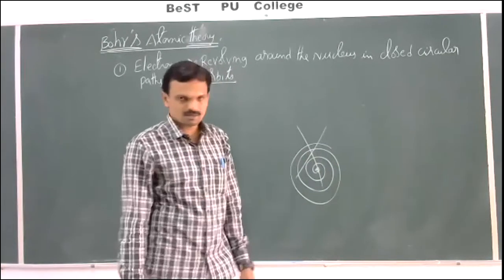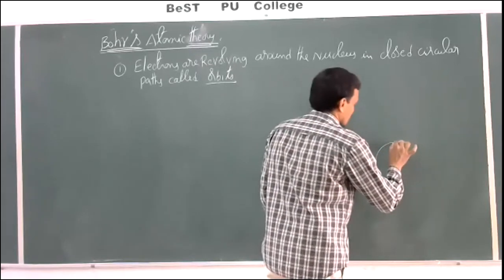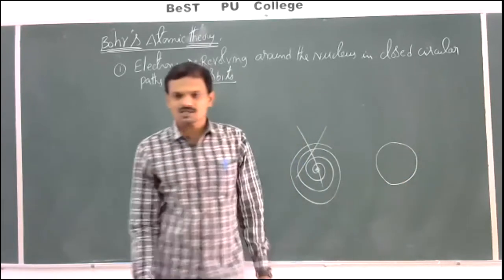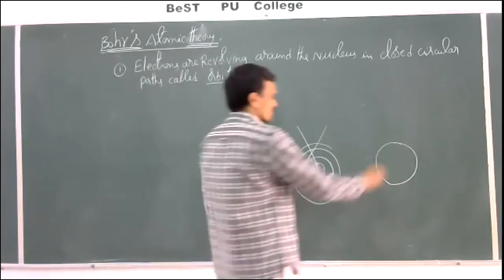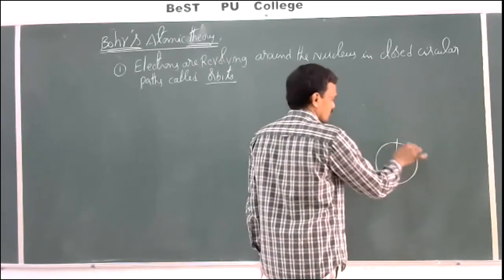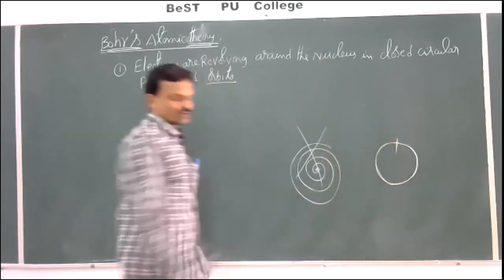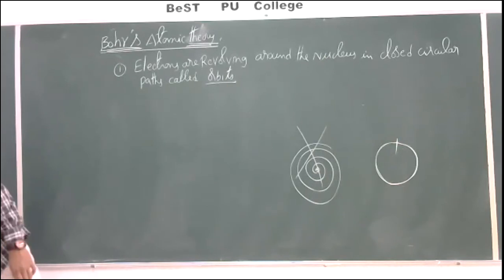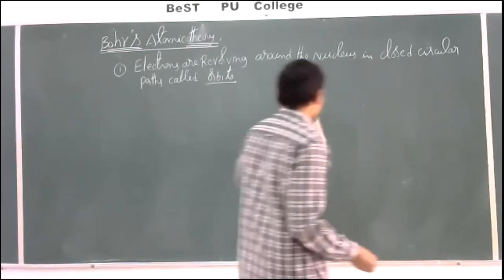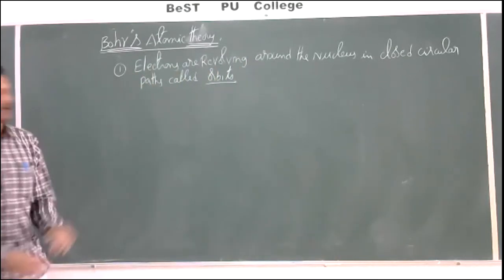To overcome this, what did Bohr propose? Bohr proposed that electrons are revolving around the nucleus in closed circular paths. Closed circular path means the starting point and ending point will be the same. The electron will not move towards the nucleus. So one of the drawbacks of Rutherford theory was explained here itself. Electrons are revolving around the nucleus in closed circular paths called orbits.